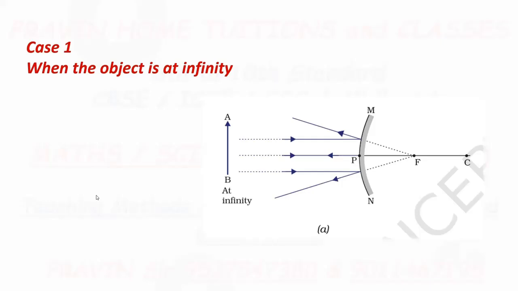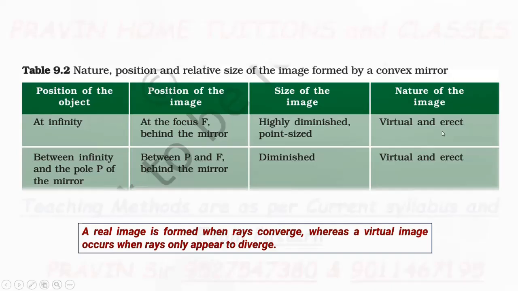Now case 1. The object is placed at infinity. Parallel rays come and get reflected. These are divergent rays, the nature of the mirror is divergent. So extend the rays backward, and the rays meet at point F. So the image is formed at point F. What you know is, when the image is formed on the non-reflecting surface side, it is virtual and erect.